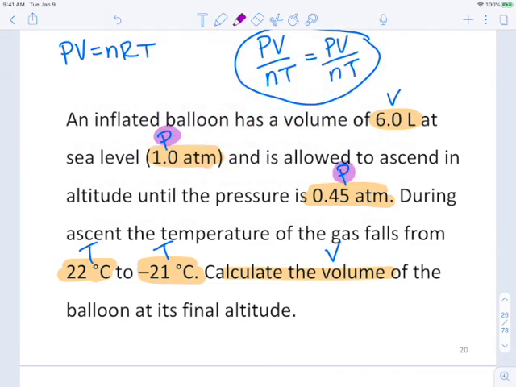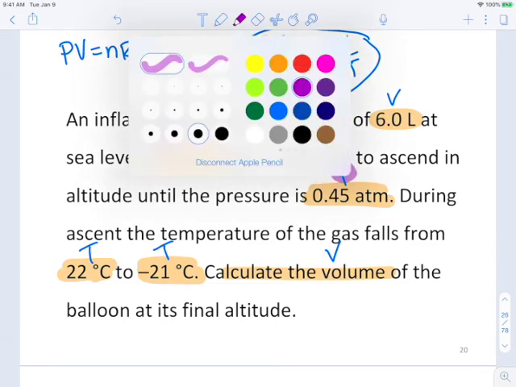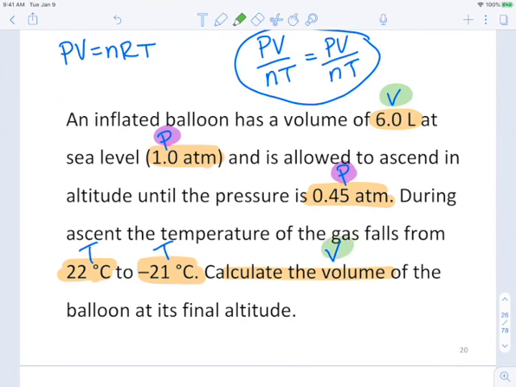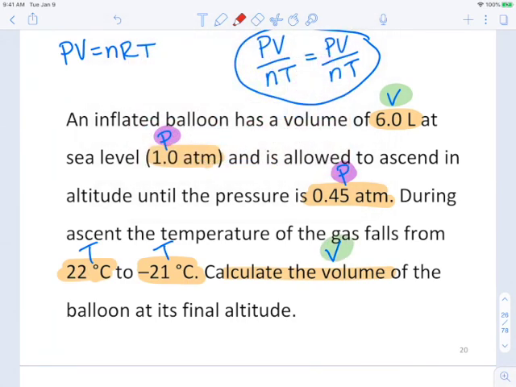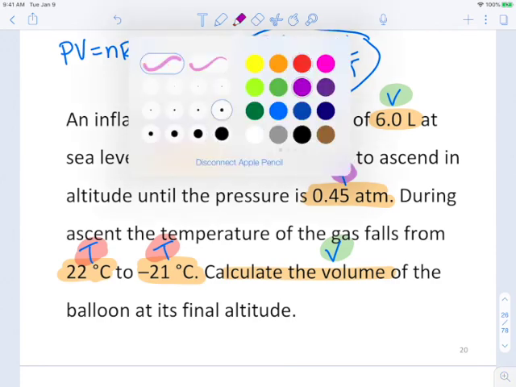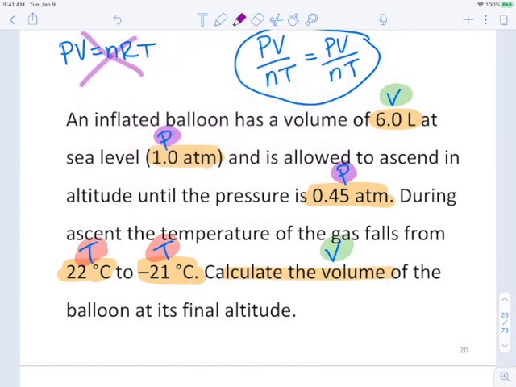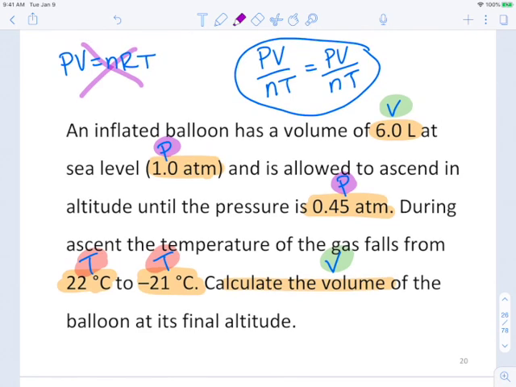You've got two pressures, you've got two volumes, and you've got two temperatures. There's no way you could use PV equals nRT here because you couldn't fit all your numbers in there. So in this case, we do not want PV equals nRT. Instead, we want that PV over nT equals PV over nT.